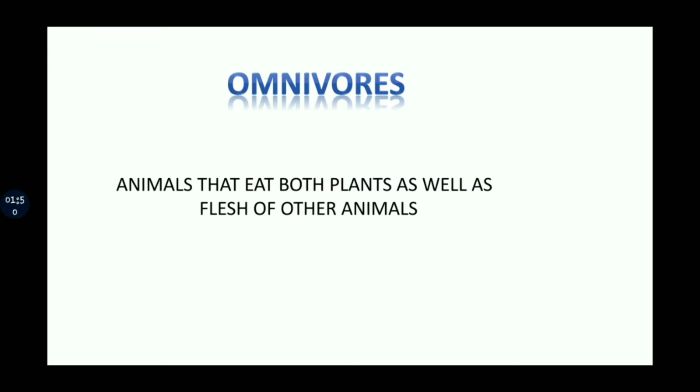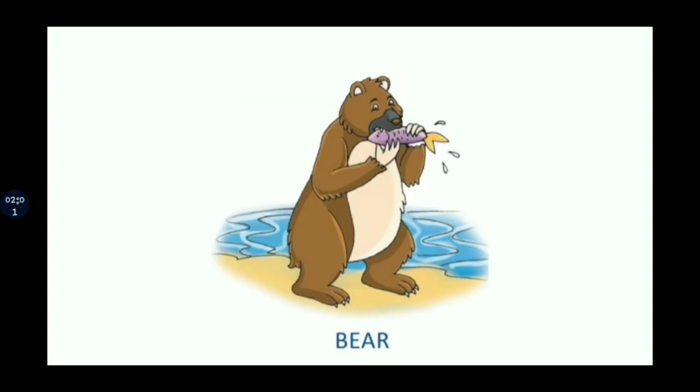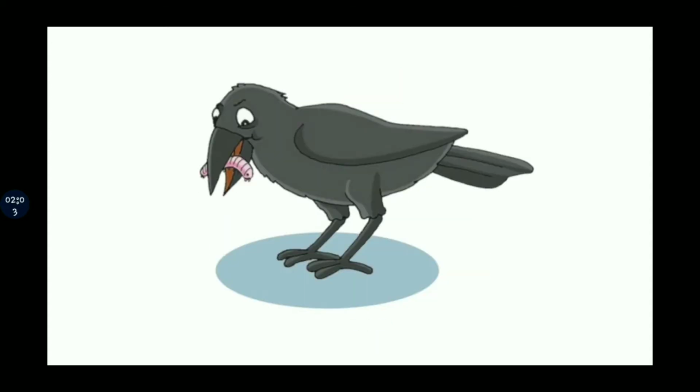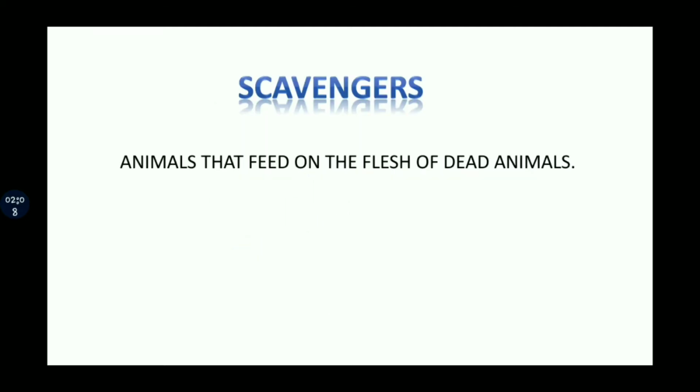Then comes the third group. These animals can eat both plants as well as the flesh of other animals. For example, bear, crow, dog, cat, all these are omnivores.